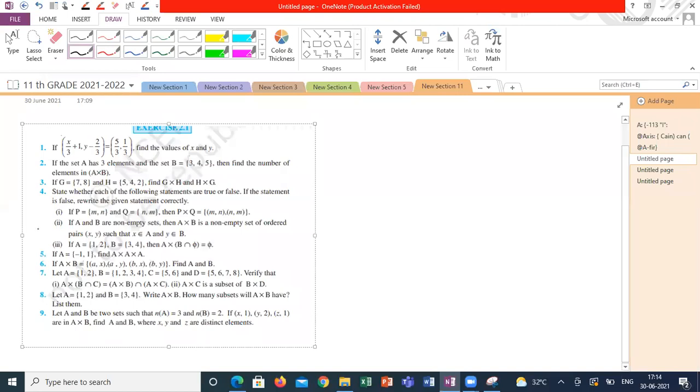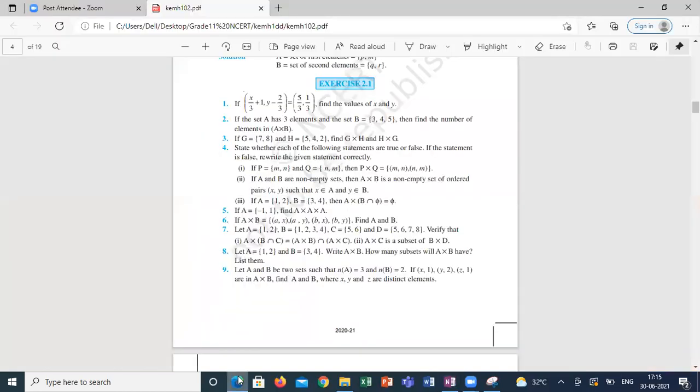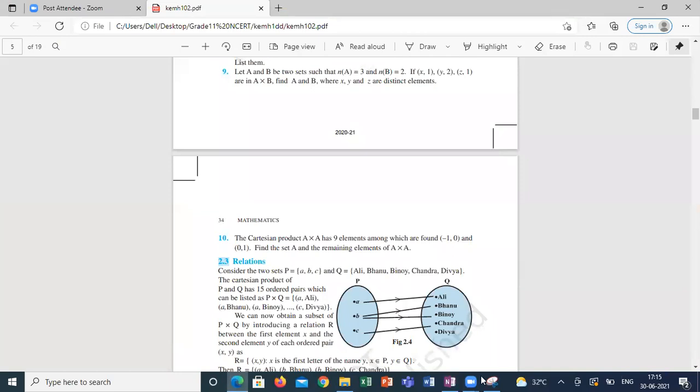How to solve this question? The question itself has your answer.